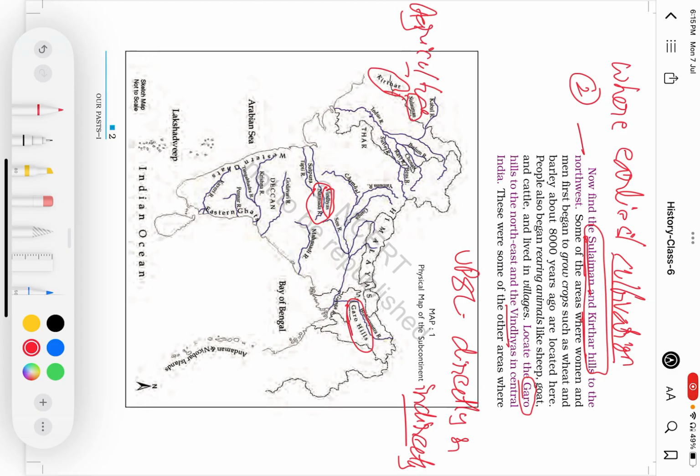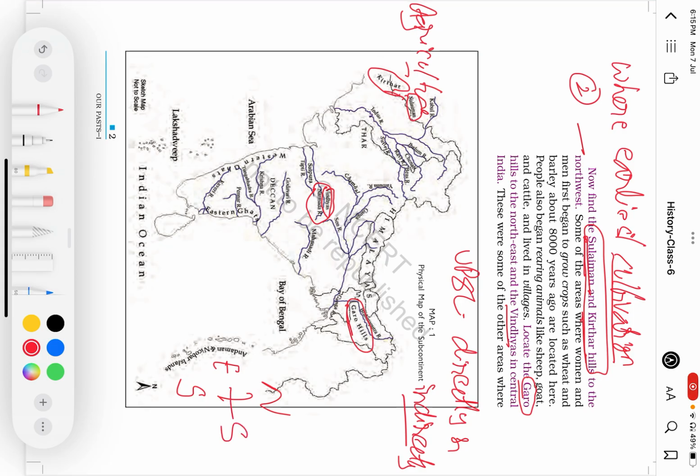If within the given map we know Garo Hills, Vindhya and Narmada, Kirtar and Suleiman Hills. Simply, UPSC frames a question such that by giving these names, they will be giving an order, whether it may be north to south or east to west.